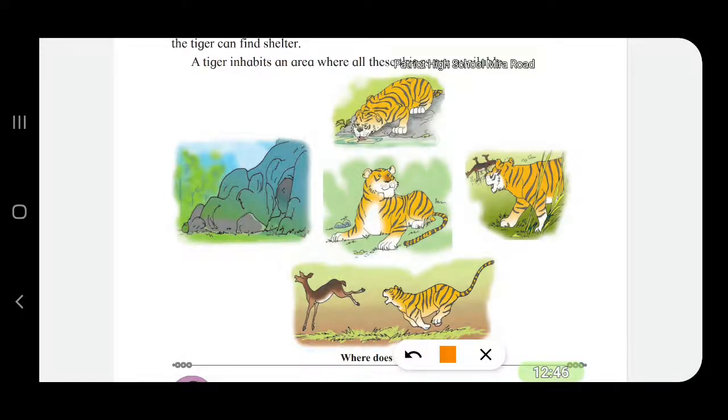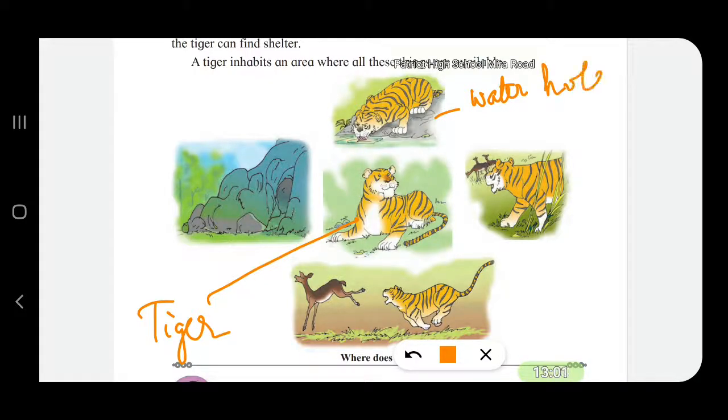Now you can see the four things. This is the tiger. And what are the four requirements? The water hole, which should not dry up. Then the tall grass in which it can hide.